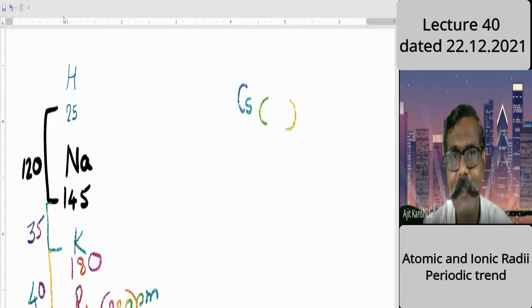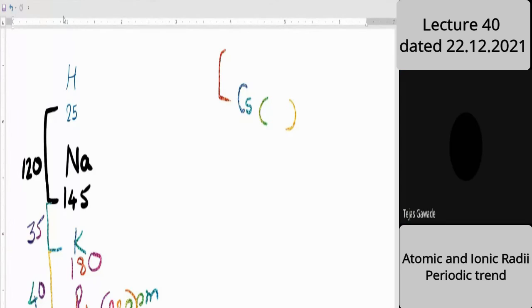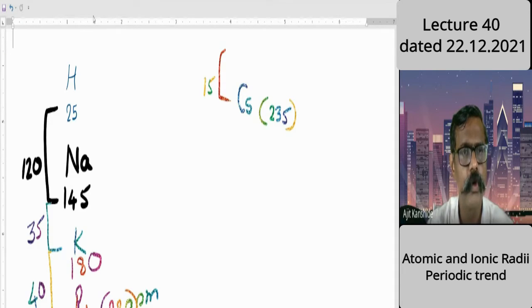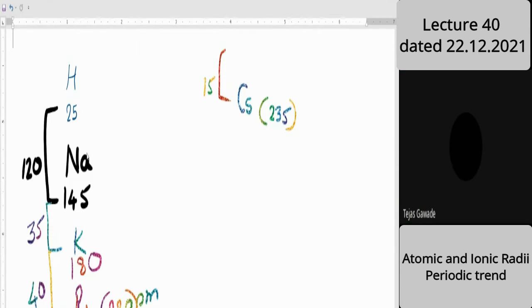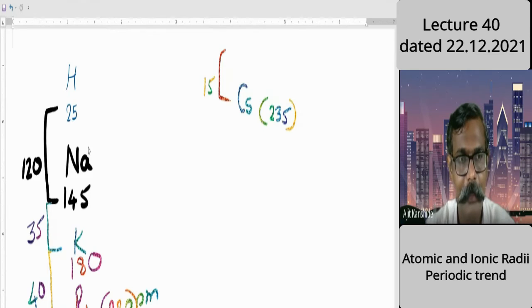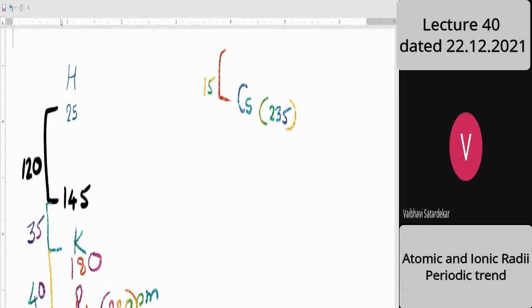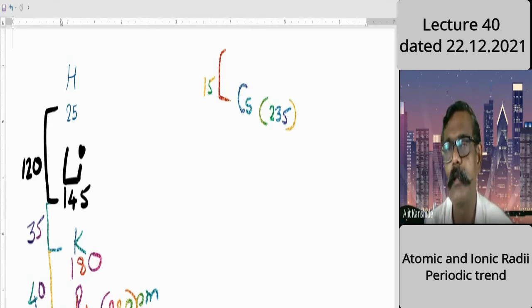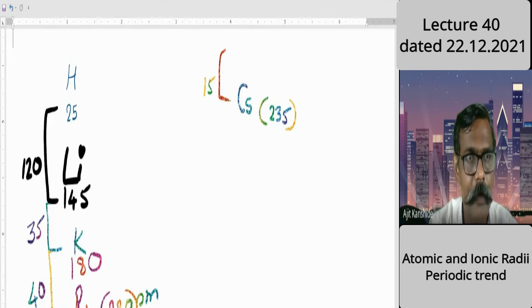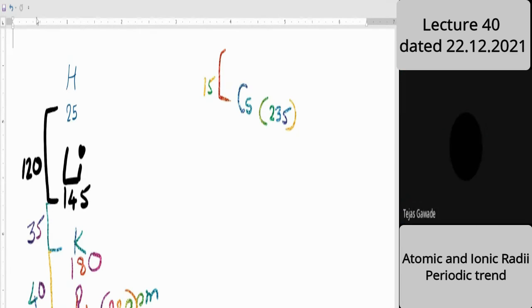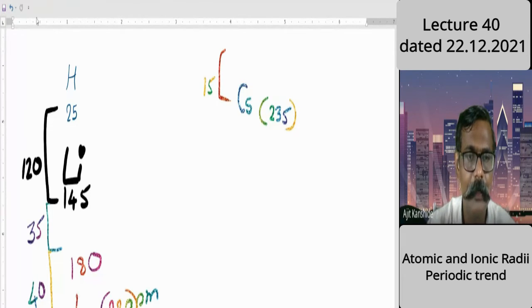You have to tell me the size and the jump. Jump 15 picometer. Size 235 picometer. Sodium. Oh, sorry, I made a mistake. Where is the mistake? Great mistake it is. Lithium. Students, you should know that. Just wait. Here, that's not sodium. What should be there? Lithium. So completely our chemistry became wrong. Students, are you understanding what my mistake is? What should be here? Sodium.